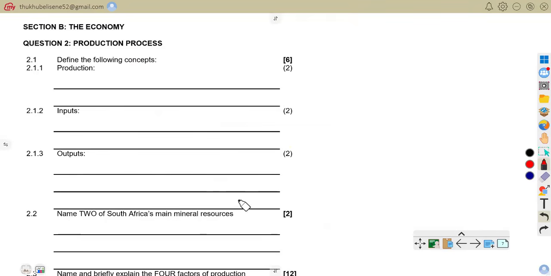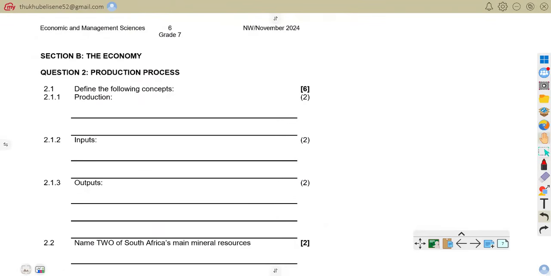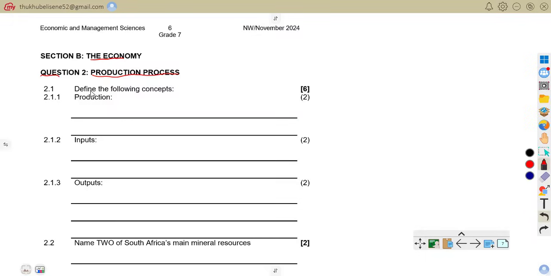So now we are coming to section B, whereby you're going to talk about the economy. Question 2, production process. Question 2.1, define the following concepts. 2.1.1 production, 2.1.2 inputs, 2.1.3 outputs. So we have answers here.